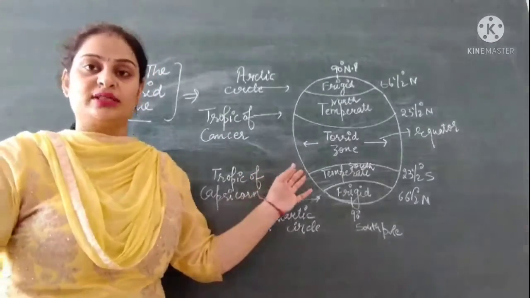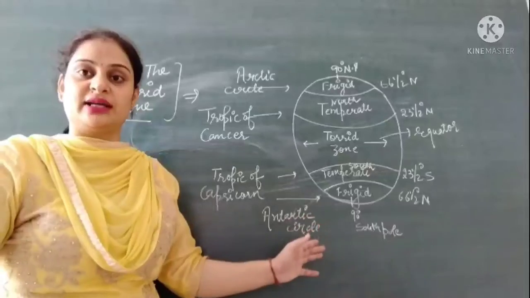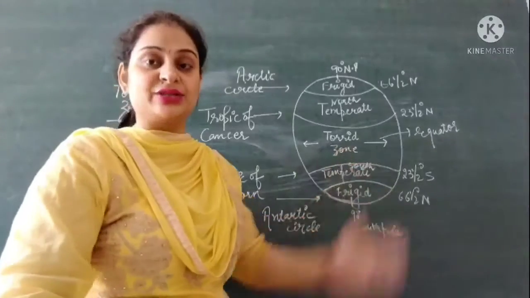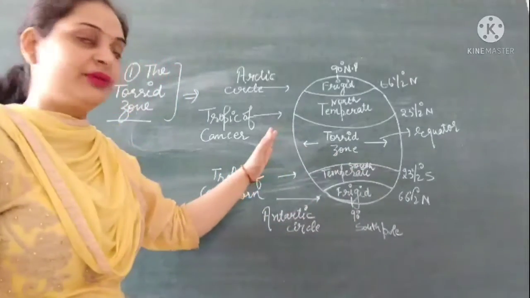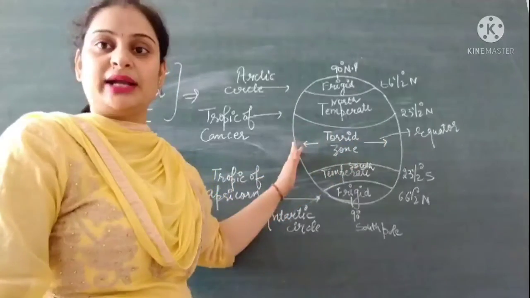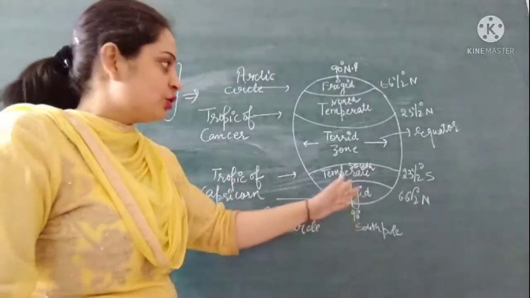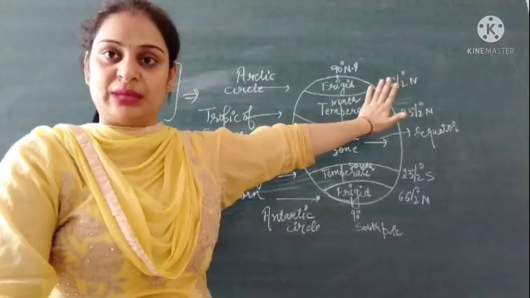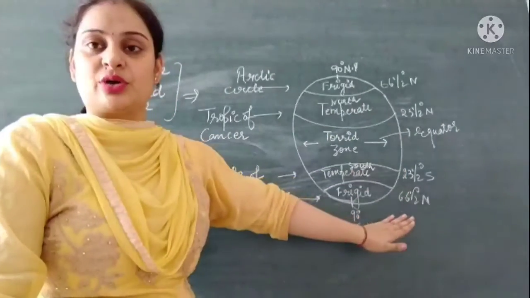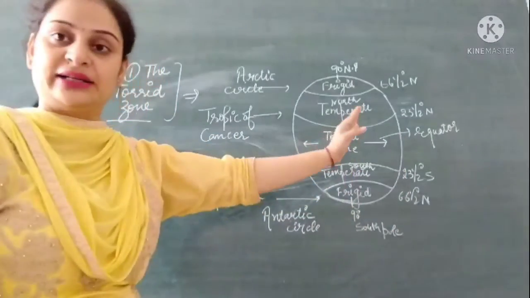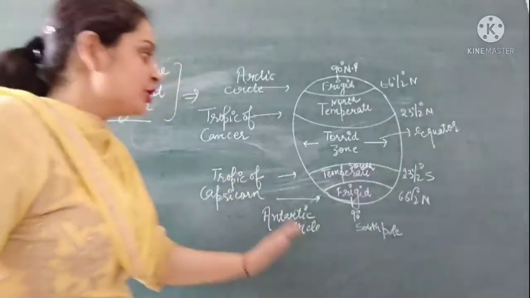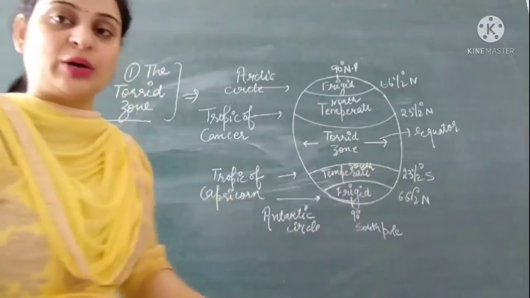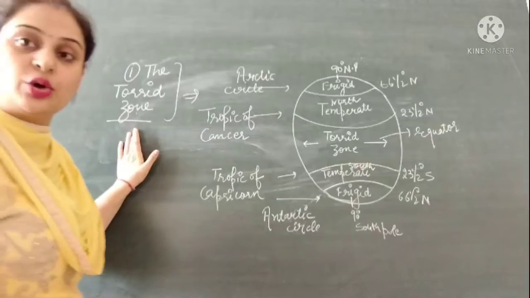Students, here you can see we made this picture earlier in our second chapter, in which we discussed parallel lines or latitudes. There we learned that the equator is a line which divides the earth into two equal halves. The upper portion is called the northern hemisphere and the lower portion is called the southern hemisphere, and these latitudes are also known as parallels. Here we know that this is the place which is near the equator. So we are discussing the first climatic zone, which is the torrid zone.